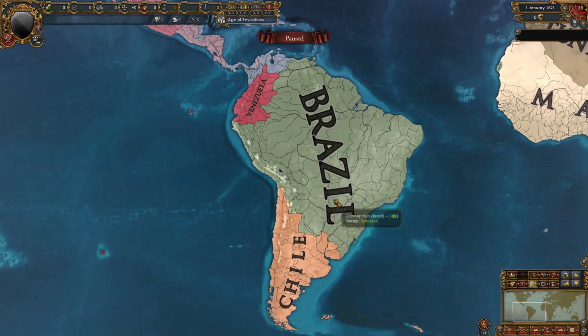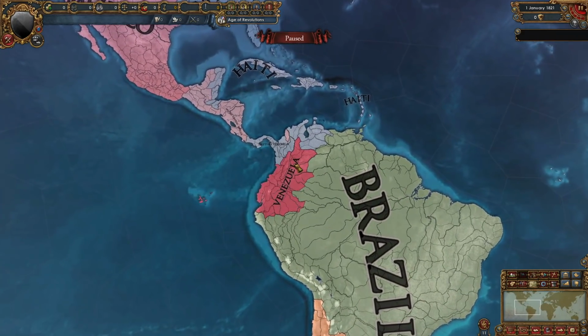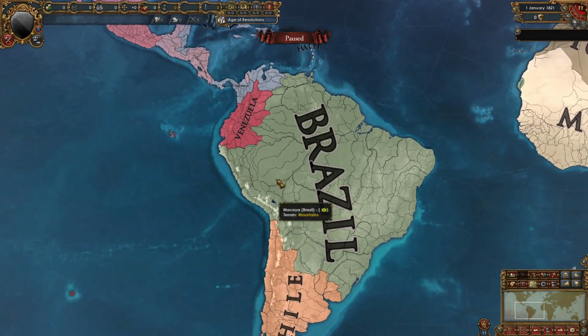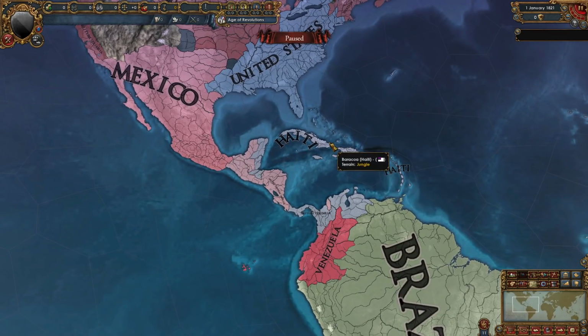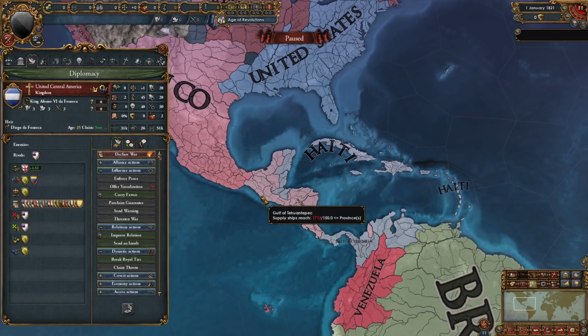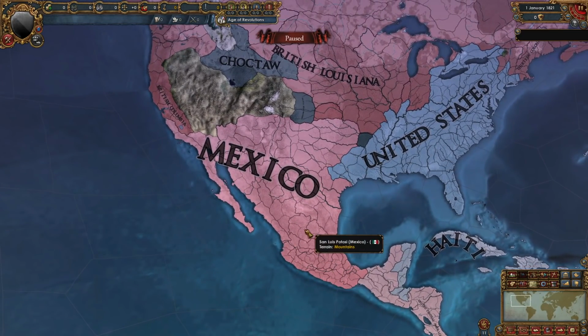Going to South America, we had Brazil, Peru, Paraguay, La Plata, and Colombia. La Plata formed Chile for some reason. Colombia formed Venezuela for some reason. Inca is gone, along with Paraguay, and Brazil is massive. Cuba formed Haiti for some reason, but now they're expanding here and here. United Central America was pretty stagnant the entire game, and Mexico was almost gone, if you remember, with the native Mexican nations breaking free, but now Mexico has managed to consolidate lots of territories.